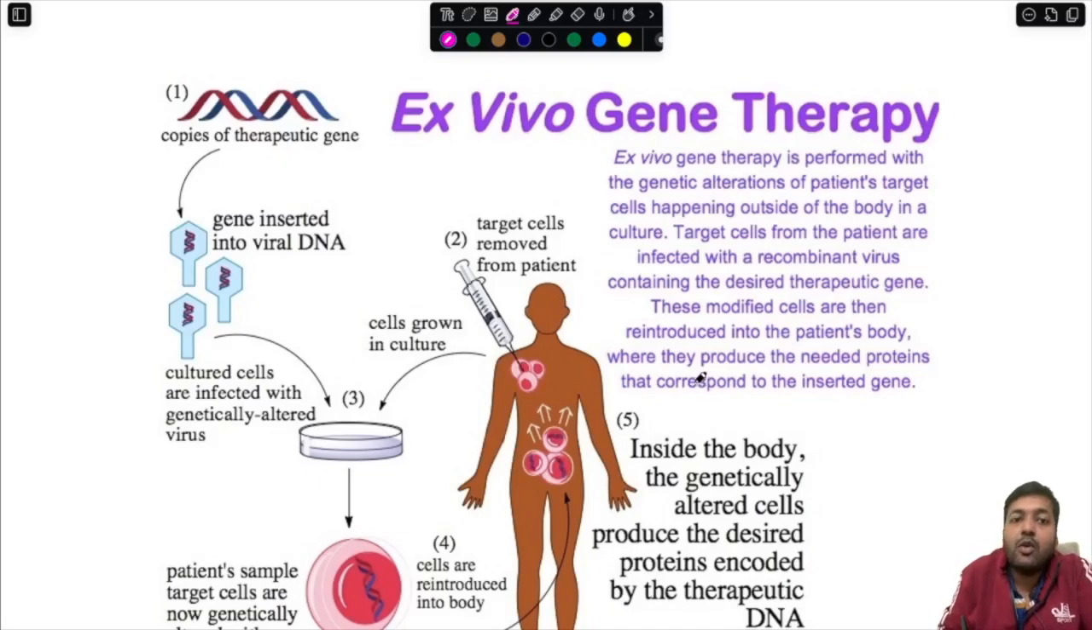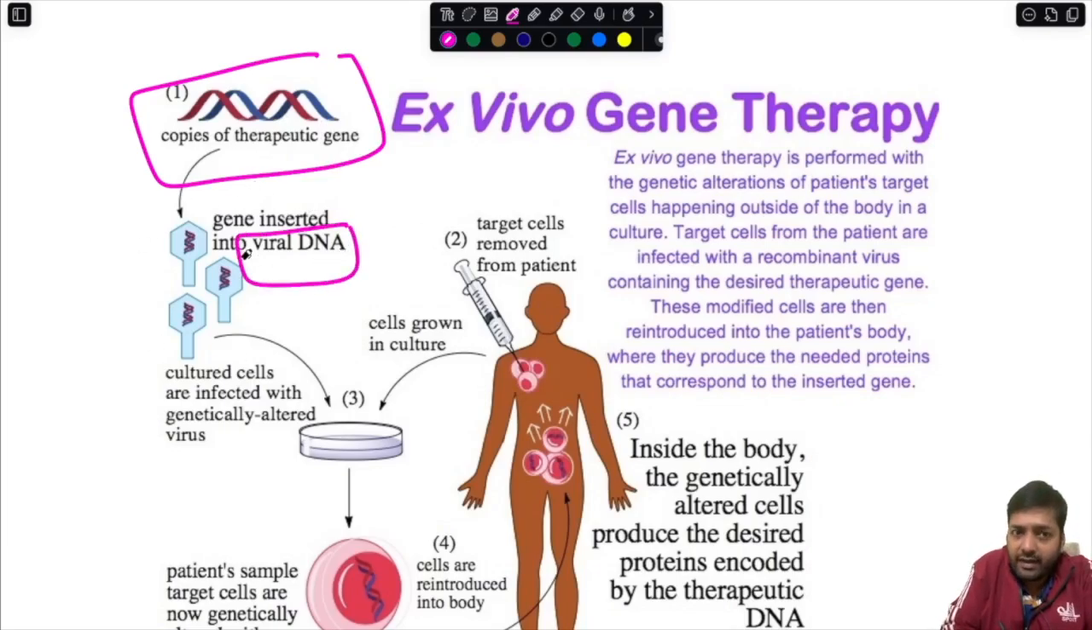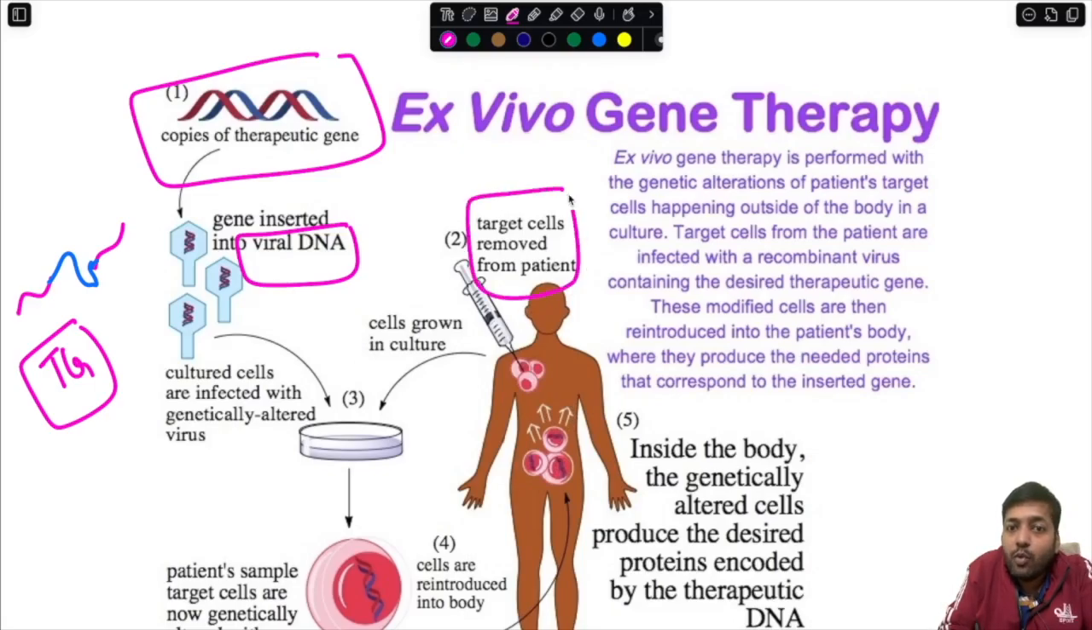As you can see, this is the therapeutic gene, and it is inserted into the viral DNA, and this is the viral vector. So a transgene is created, that is, along with the viral DNA, the therapeutic DNA is attached. This forms what is known as the transgene, and therefore this is made ready. And over here, whatever target cells are there are initially removed from the patient.